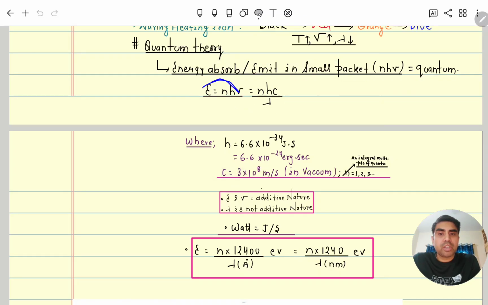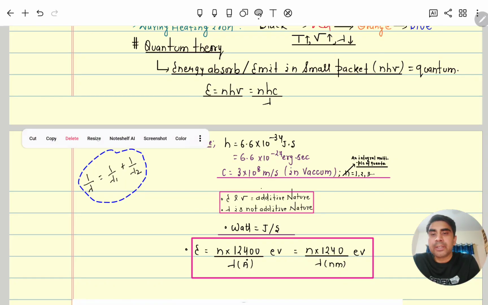Since energy is proportional to frequency, energy is an additive property. To energy we can add E1 plus E2. Similarly frequency we can add, nu1 plus nu2. But wavelength lambda is not an additive property. If we add wavelengths, the resultant is 1 by lambda equals 1 by lambda 1 plus 1 by lambda 2. So you can see direct addition is not happening, so it is not an additive property.